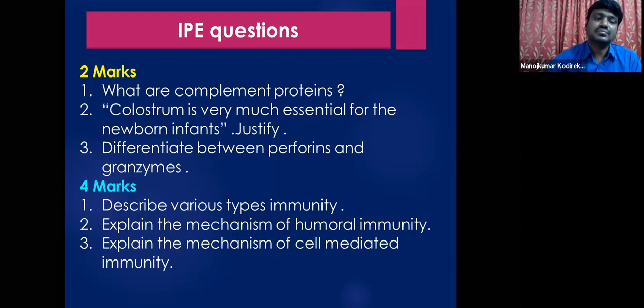And the 4 marks questions are, describe various types of immunities as we have seen, explain the mechanism of humoral immunity, which is mediated by the B lymphocytes with the help of antibodies. Okay, explain the mechanism of cell mediated immunity. So these are the 4 marks questions, very, very important.